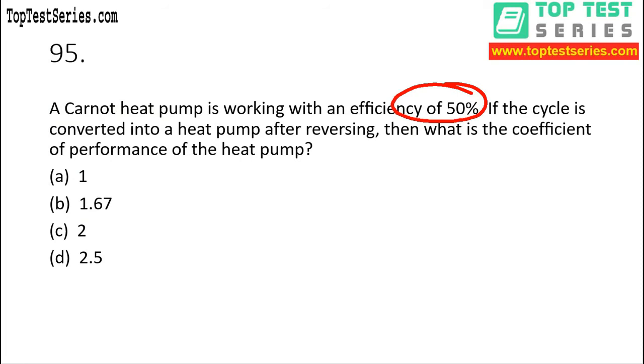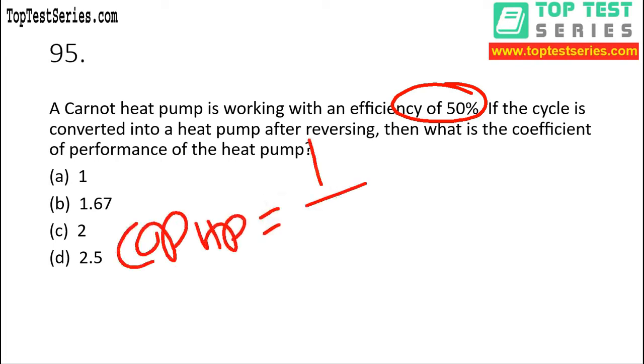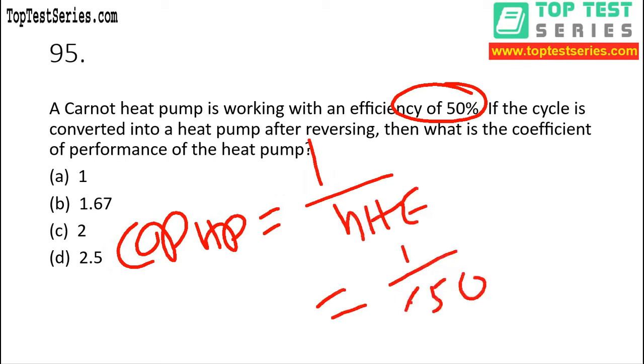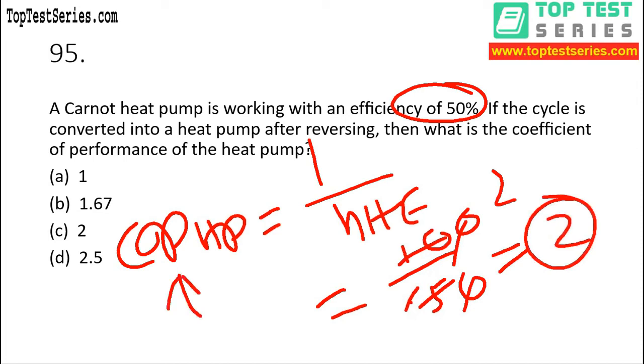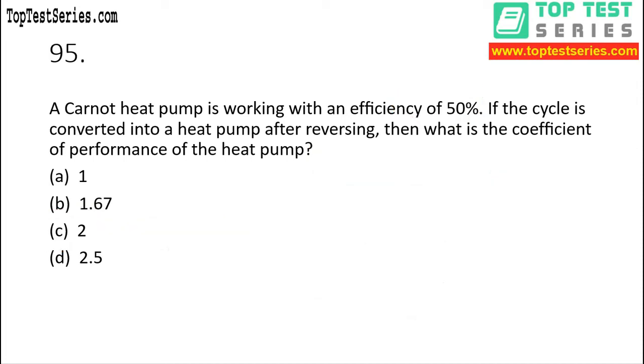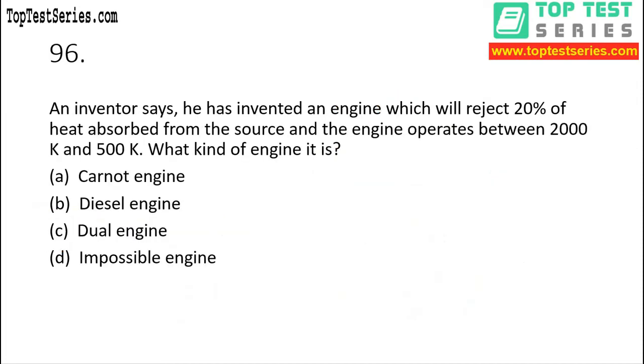For this case we know the relationship: COP of heat pump is equal to 1 by efficiency of the heat engine. Now it is saying 50%. 50% means what, my dear? 0.50. Therefore COP of heat pump, what we are getting, my dear? 2. So option C is the correct answer for this question.